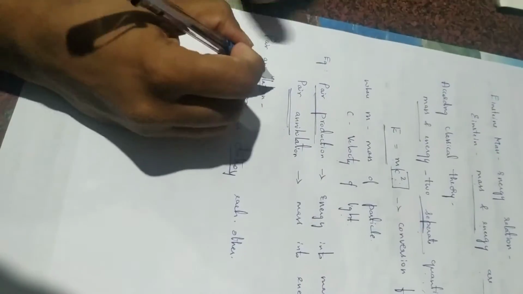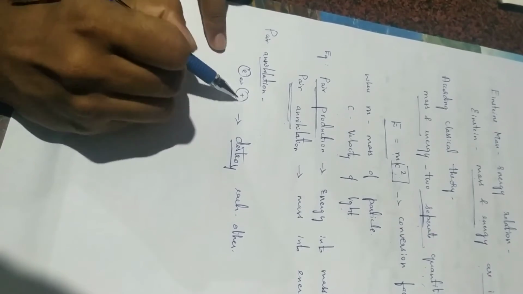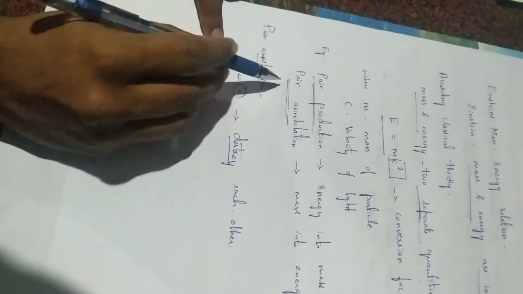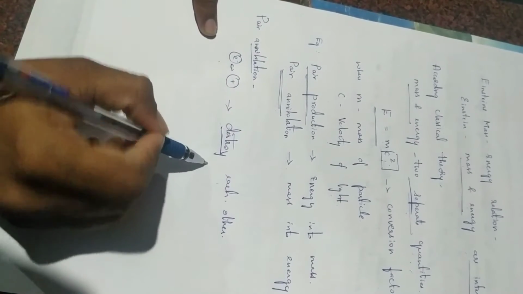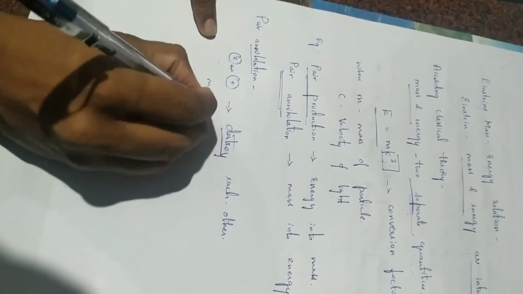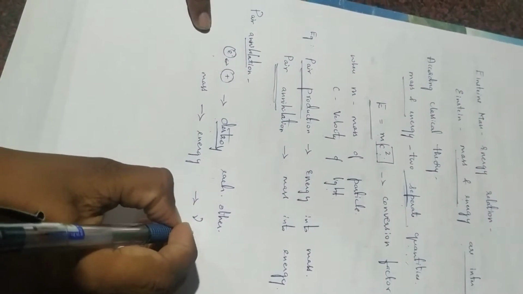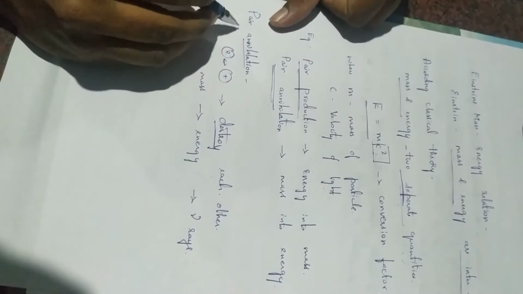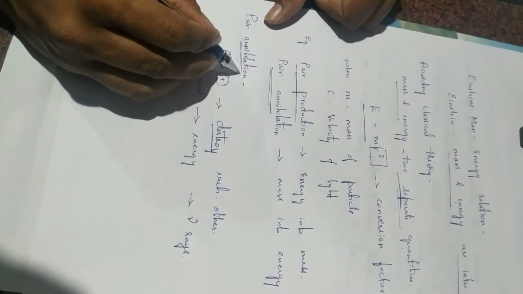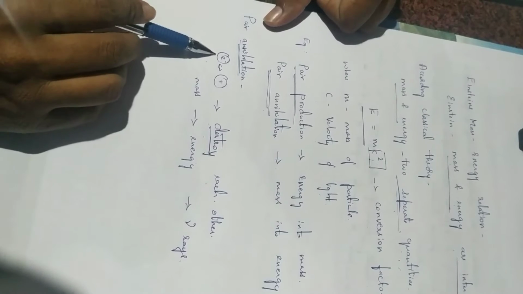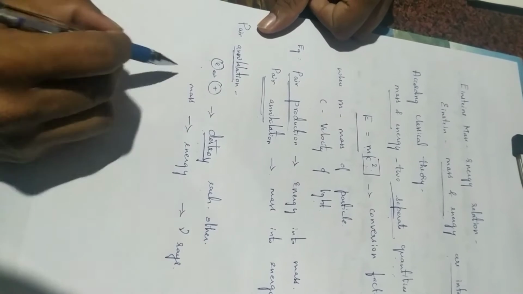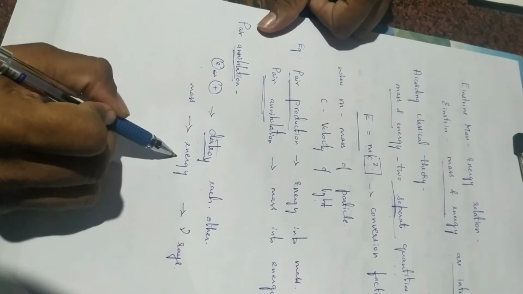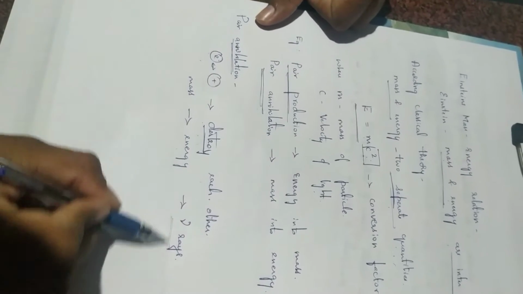During this process their masses are converted into energy, and it is radiated in the form of gamma rays. Therefore, when an electron and a positron come close to each other, they destroy each other, converting mass into energy in the form of gamma rays.